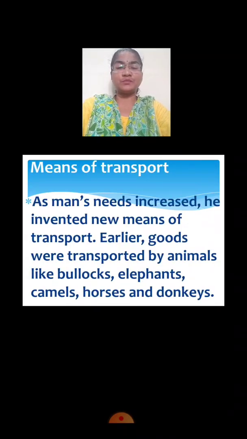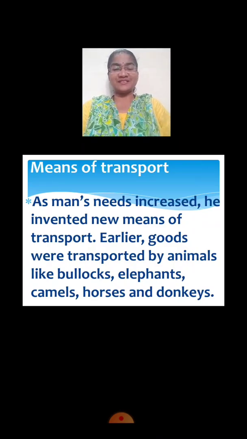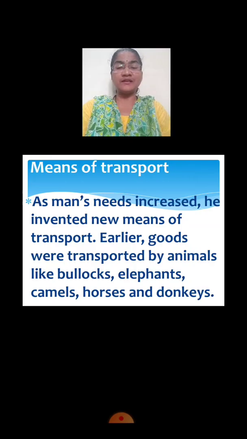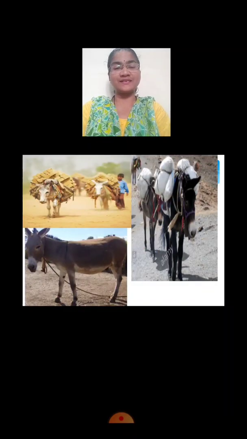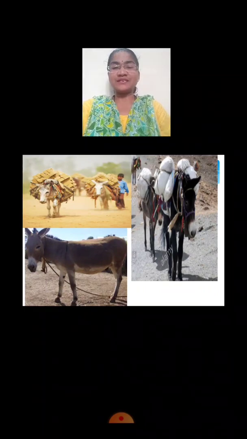Now, means of transport. As man's needs increased, he invented new means of transport. Earlier, as we have already discussed, goods were transported by animals like bullocks, elephants, camels, horses and donkeys. People also used to travel by using these animals.